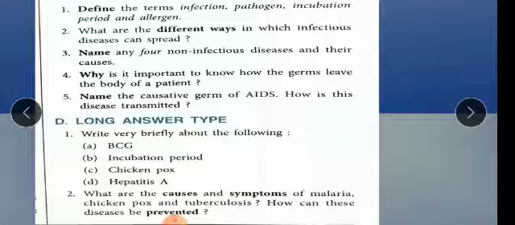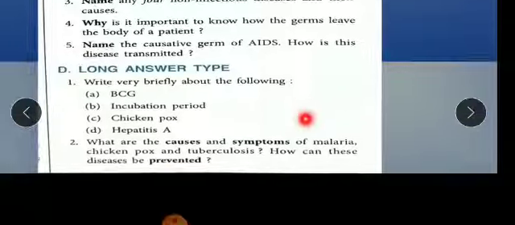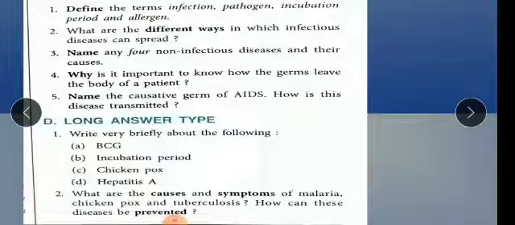Now the next question is, what are the causes and symptoms of malaria, chickenpox and tuberculosis? Here again for the three diseases we have to tell the causative agent, and how these are spread.